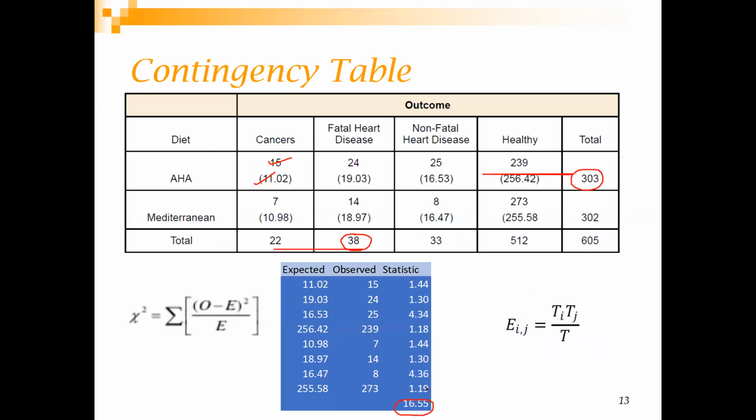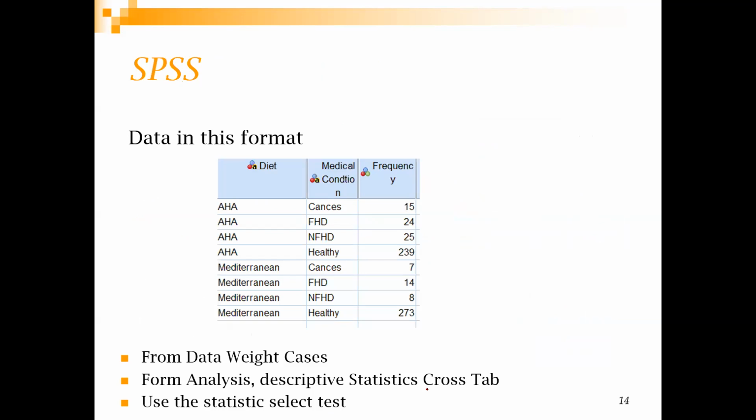So these are the two cases of chi-square. And now how you can do that in SPSS. I am just showing you one format. You put all the 8 combinations in 8 rows, and you have the corresponding frequencies.